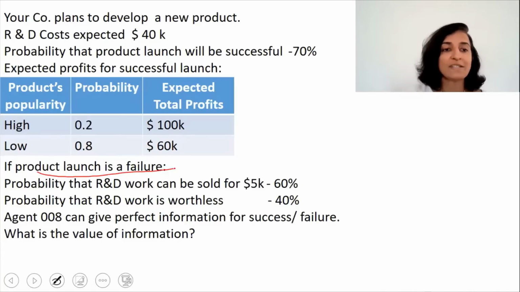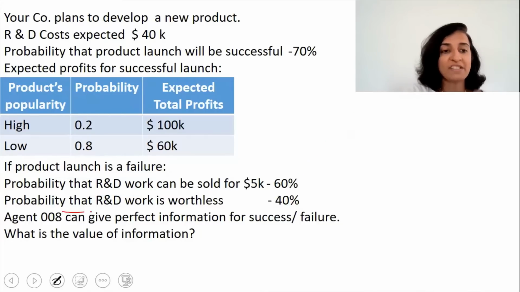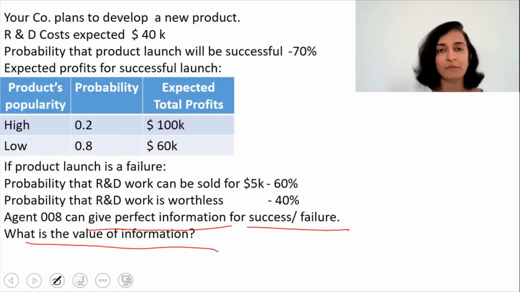If the product launch is a failure, then we have an option to sell the R&D work for $5,000. But the probability that we can sell it for $5,000 is just 60%. And the probability that the research and development work is worthless is the balance, that is 100 minus 60, or 40%. Now, Agent 008 can give perfect information for success or failure. What is the value of the information?